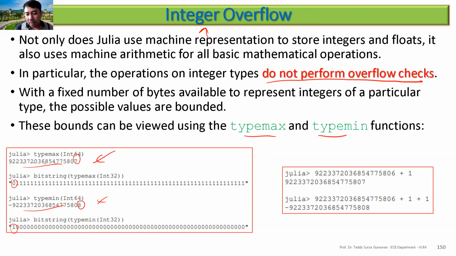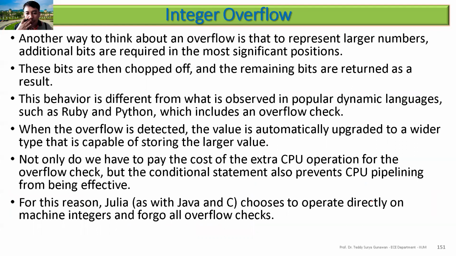Let's see what happens if you add 1 to this number. It doesn't do anything. If you add plus 1 plus 1, it doesn't change, it doesn't change also. So you don't get integer overflow in that case.